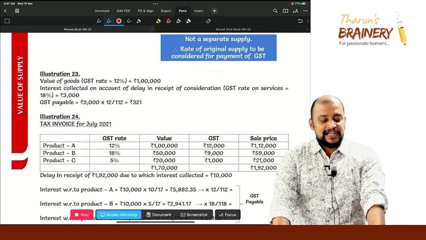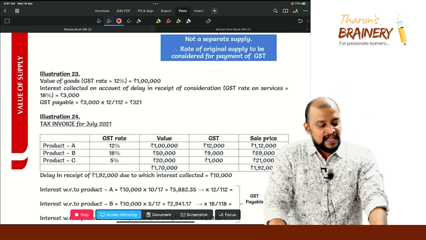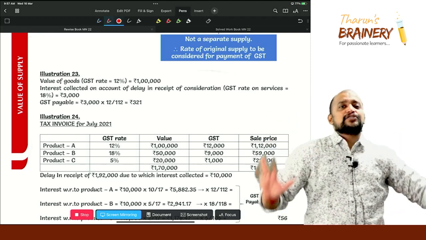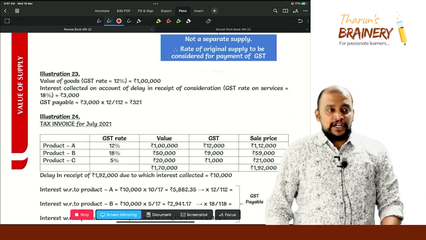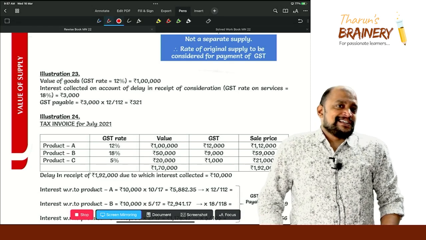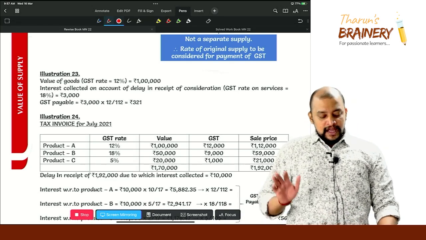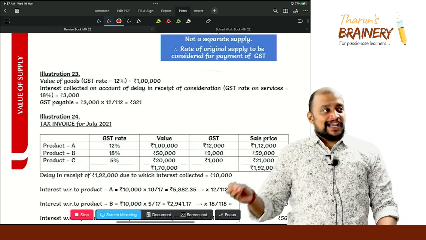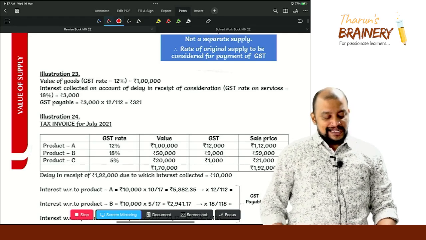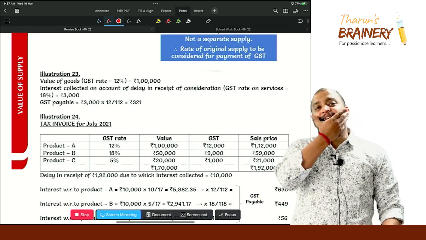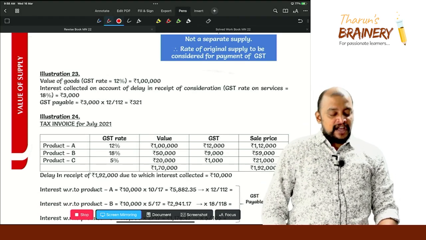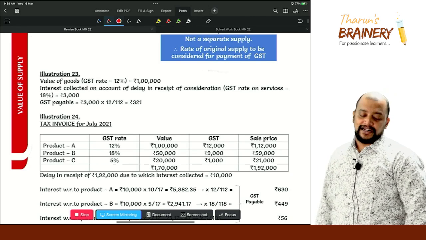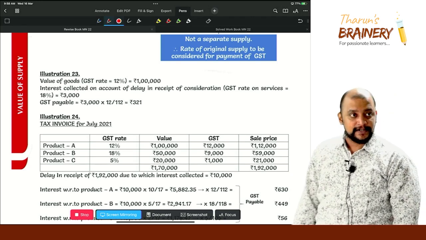Value of goods is 1 lakh, GST rate is 12%. So this is the value of goods. Whether these goods are taxable goods or exempted goods, what is the value of those goods, and what is the GST rate with respect to those goods? Now interest collected on account of delay in receipt of consideration is 3000 rupees. Generally, the GST rate on services is 18%. Now is that 3000 rupees taxable at 18% or taxable at 12%?